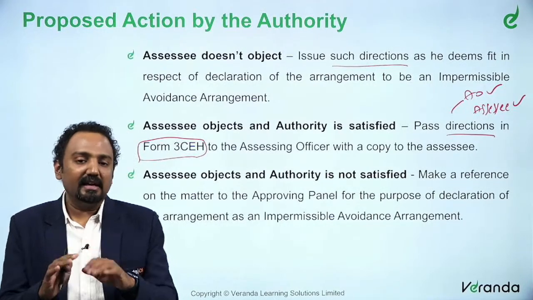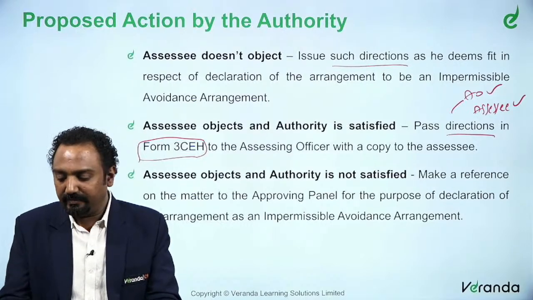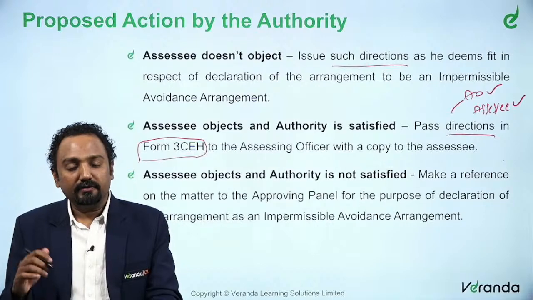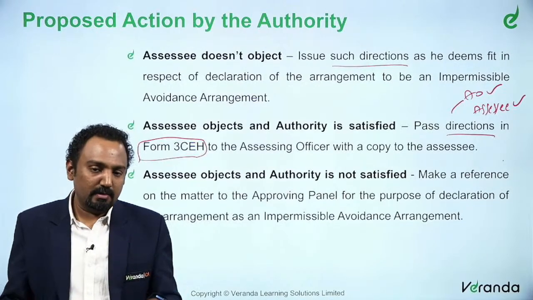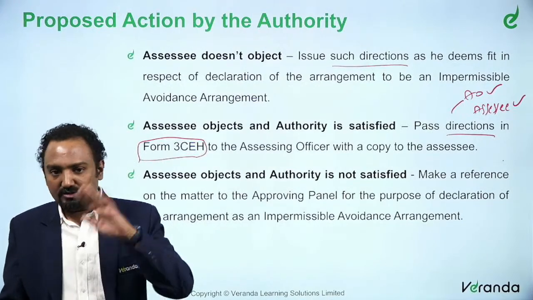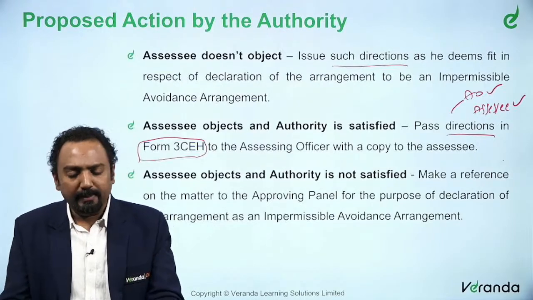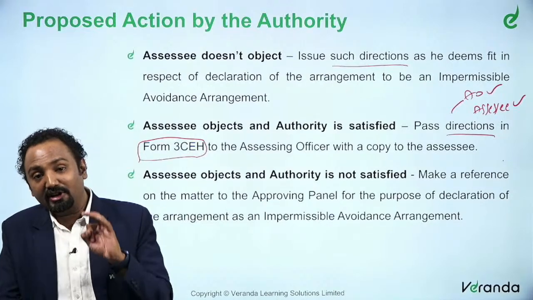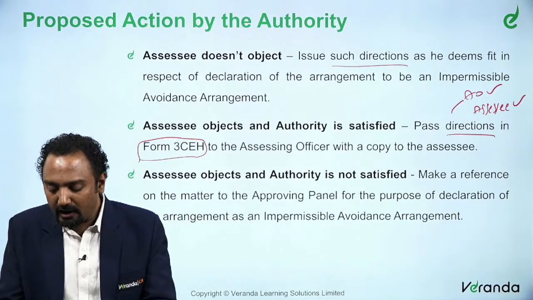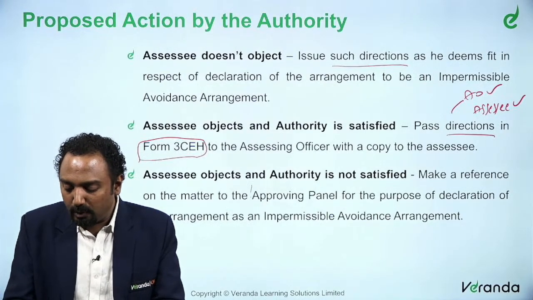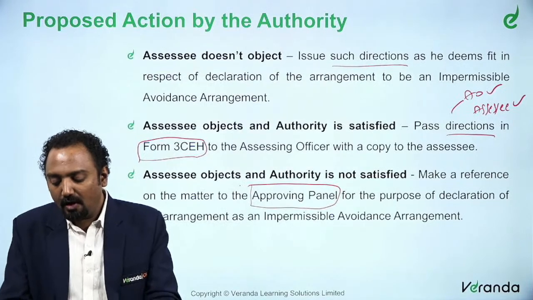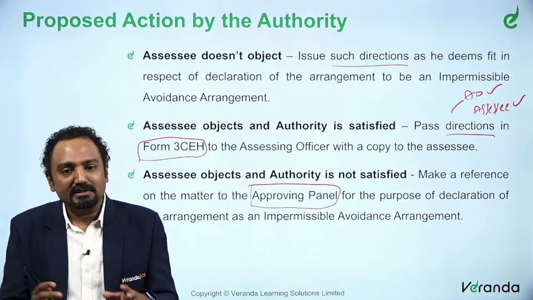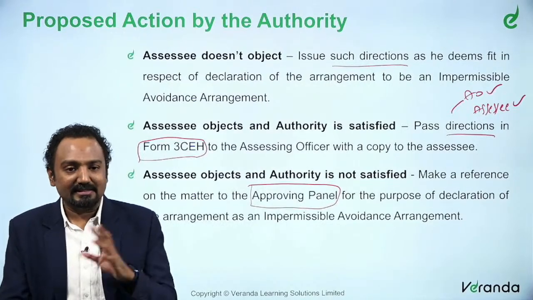But in the last case, the assessee says it is not an impermissible avoidance arrangement, but the authority says, no, it is, I am not okay with your arguments. If the authority is disputing, of course the order will be sent to the approving panel, who will discuss this. The syllabus does not contain what the approving panel does.